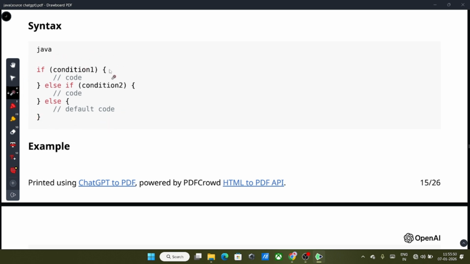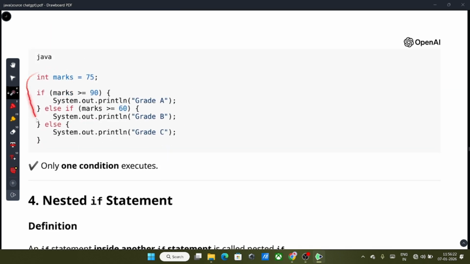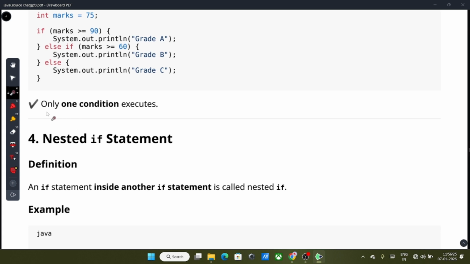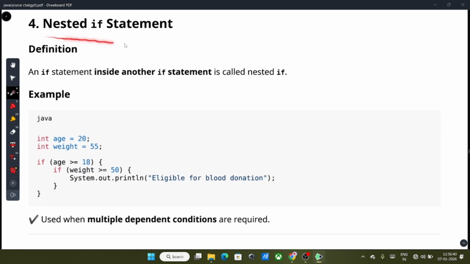If your first condition becomes true, then the else if block and else will be ignored by the Java compiler, and if the if block becomes false, then the Java compiler comes to this statement and checks the second condition, and if this condition is also false, then it will execute the else block by default. Okay, so next, this is an example of the if else if block. Only one condition will be executed, and the other conditions will be ignored by the compiler.